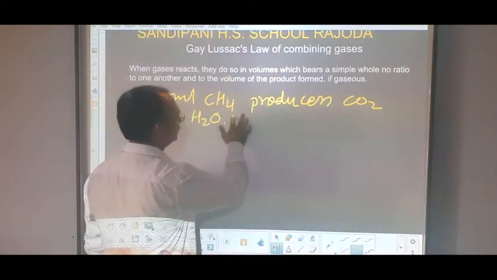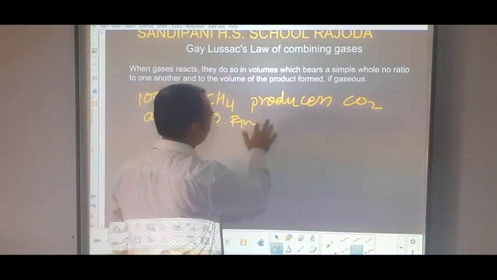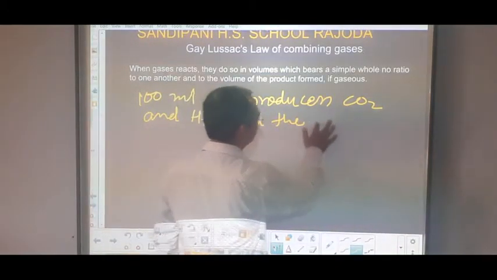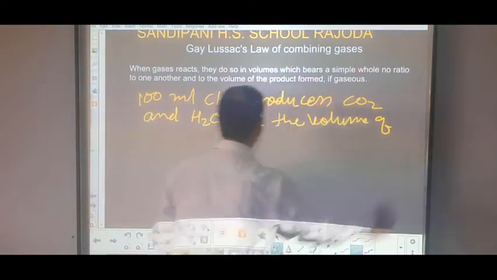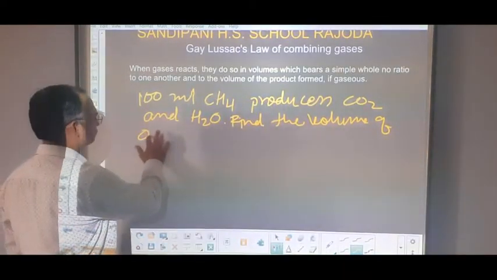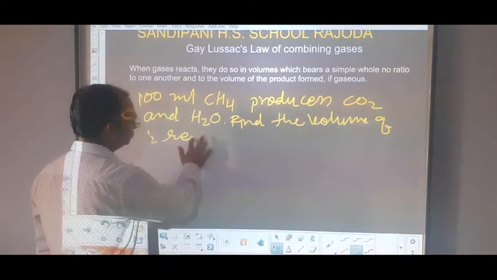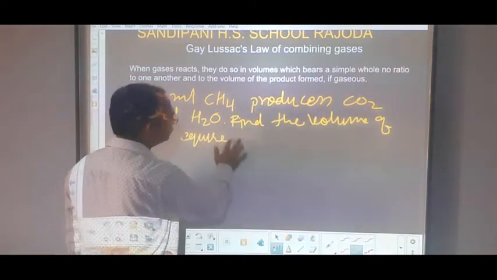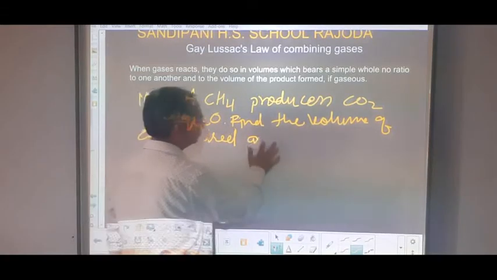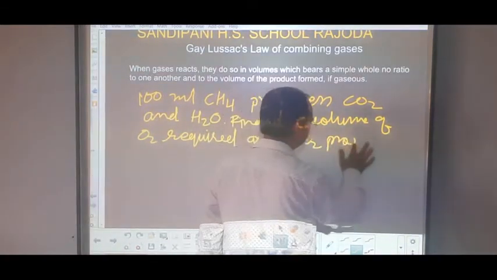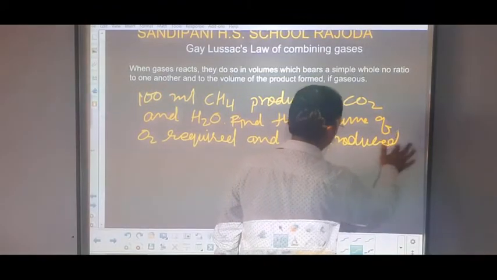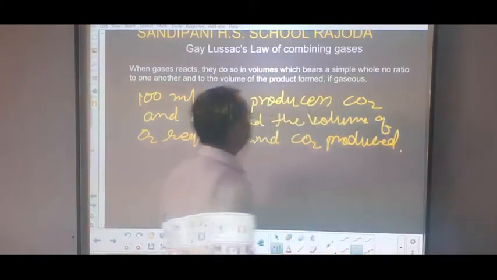The question is to find the volume of O2 required and CO2 produced.